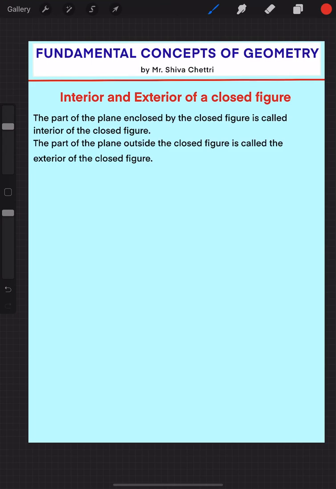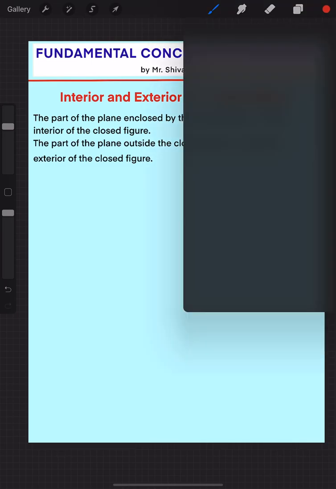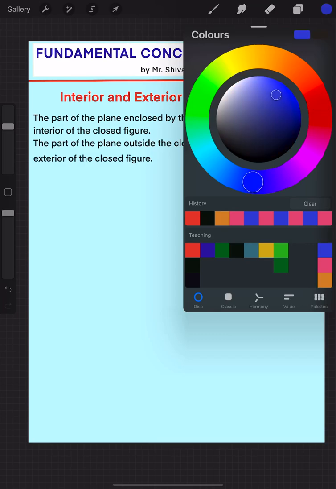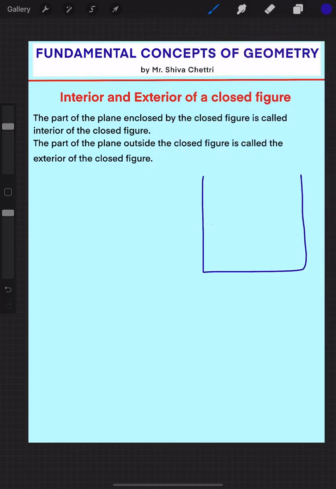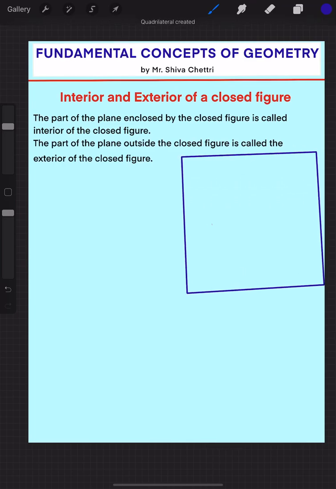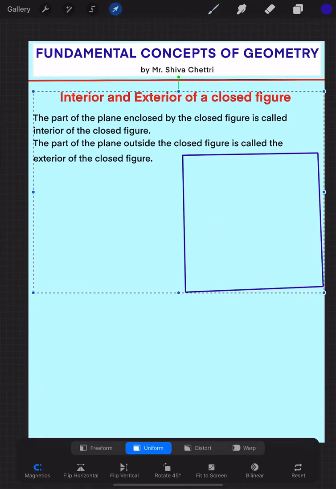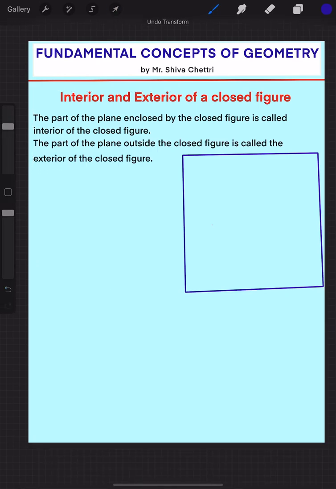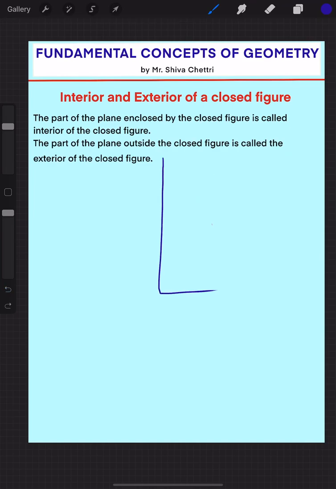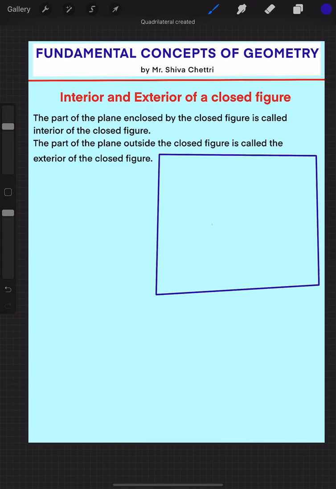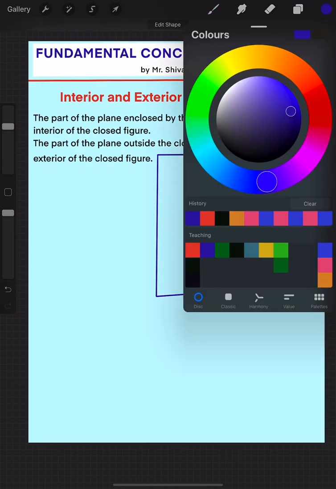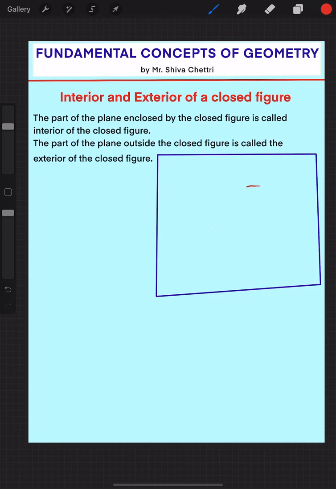I forgot to draw, so let me draw it here right now. Suppose I have one figure.